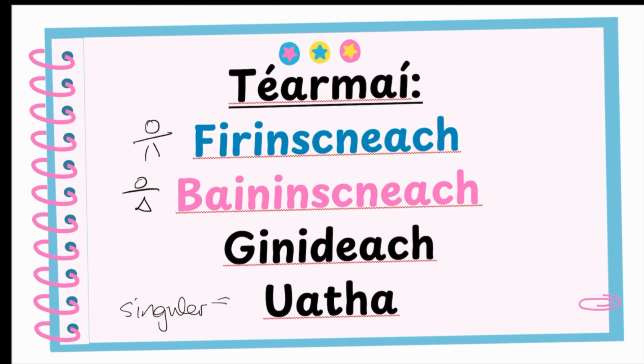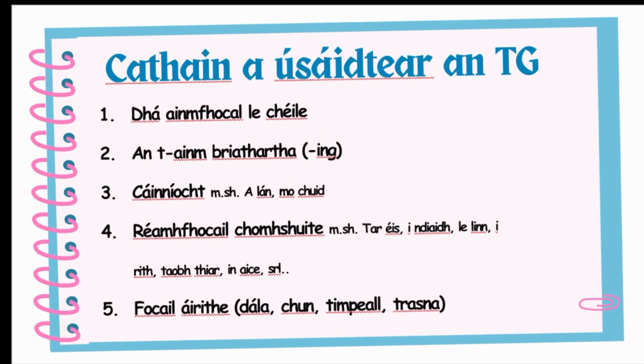And just for yourself, the word for plural is Iolra, just so you know that one. Okay, so, Tuiseal Ginideach. So when do you use the Tuiseal Ginideach? The first one is when you have two nouns together. So for example, your school bag, it's a bag of school. So mála and scoil becomes mála scoile. So it's only the second word that we're putting into the Tuiseal Ginideach.